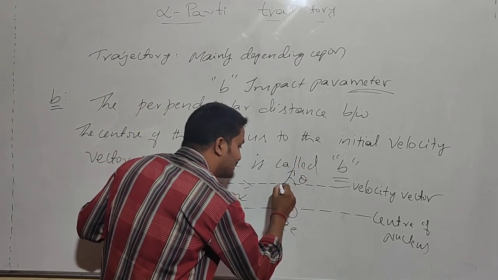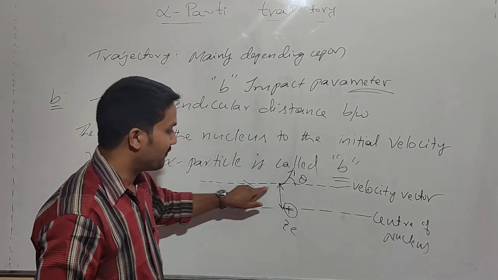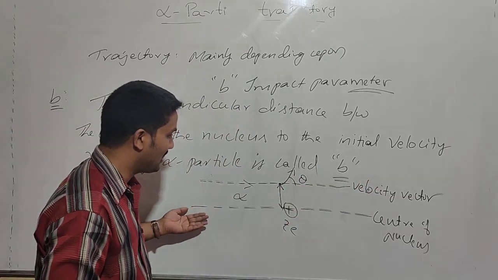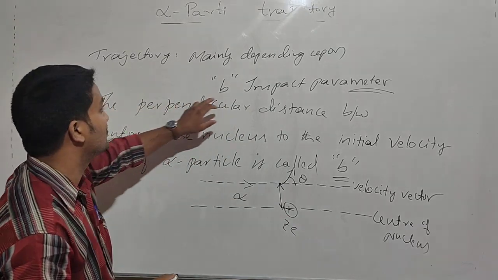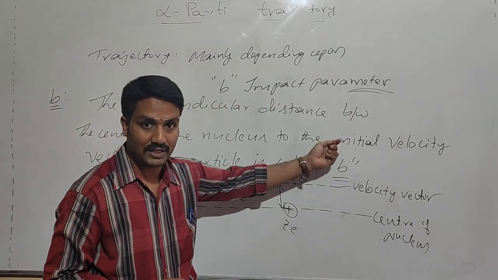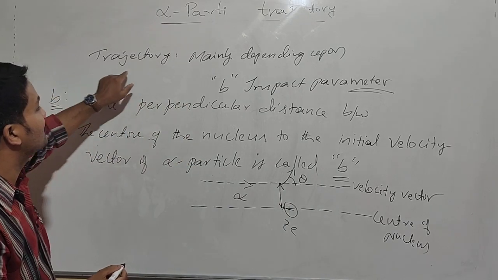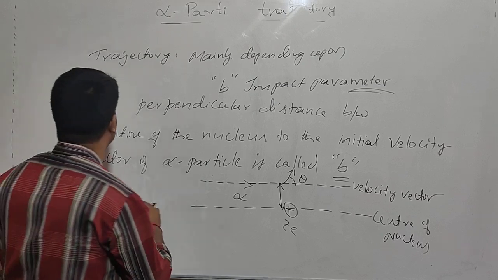So the perpendicular distance between the velocity vector and the center of the nucleus is called the impact parameter. Now we have to discuss how the impact parameter influences the trajectory.